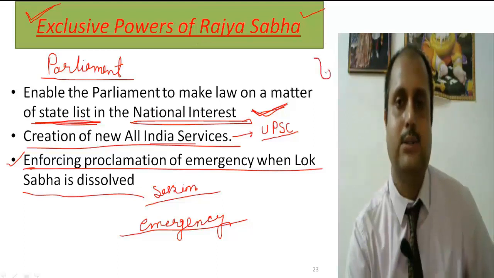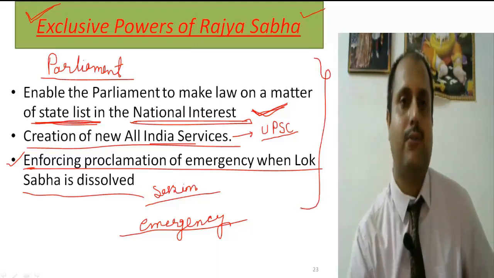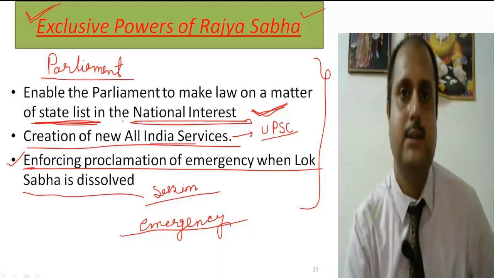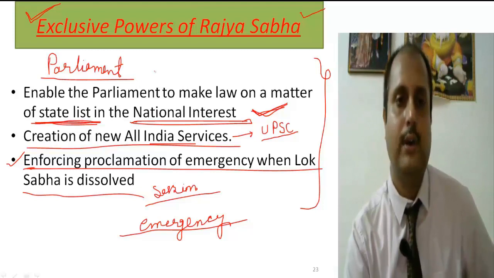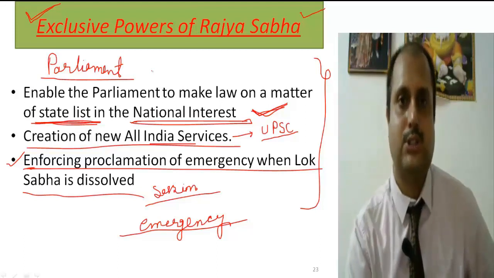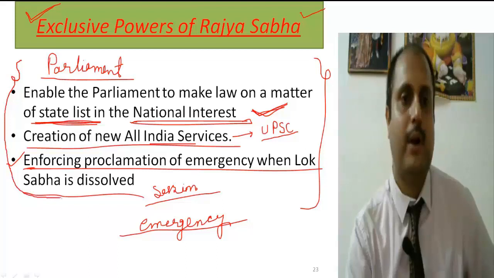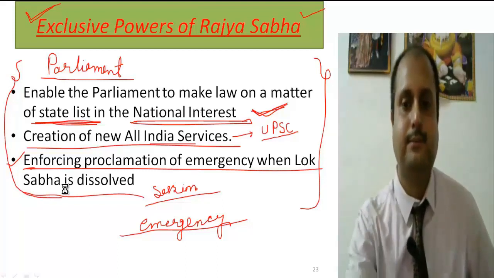So I hope that these three exclusive powers of the Rajya Sabha are clear to everyone. The first one means enabling the Parliament to make the law on any subject in the state list in the national interest. The second one is the creation of All India Services, and the third one means enforcing the proclamation of emergency when the Lok Sabha is not in session. So these are the main three exclusive powers of the Rajya Sabha. I hope that it is clear.